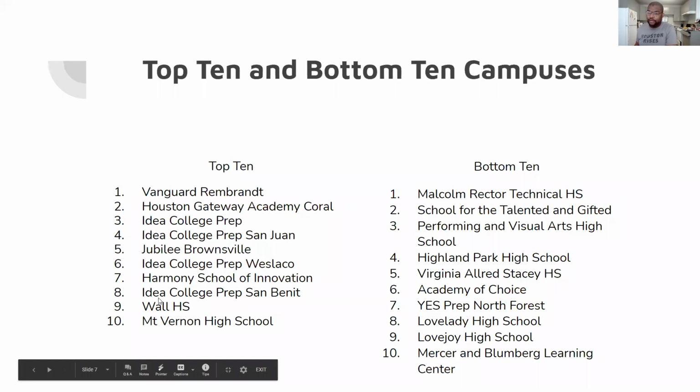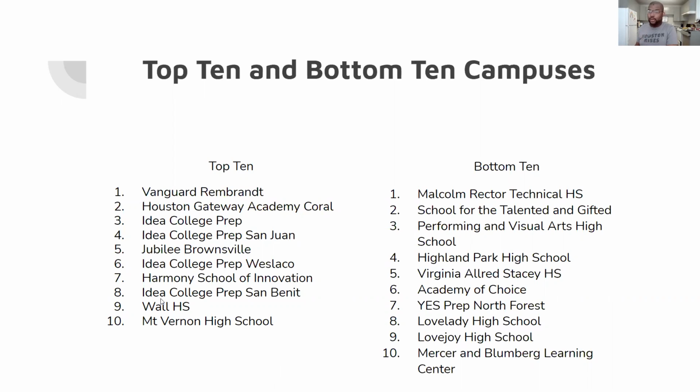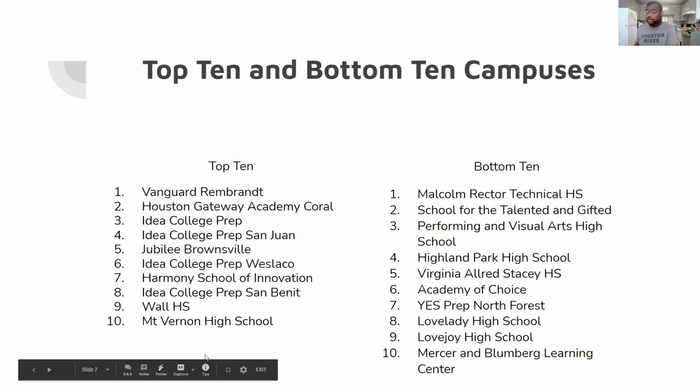Finally, we were able to derive a list of 10 high schools that overperformed when it came to their estimated matriculation rate, and 10 schools that underperformed when it came to their matriculation rate. I thought this was really interesting. It could actually potentially lead to deriving some insights, reaching out to those schools to figure out what they do in order to increase their matriculation rate.